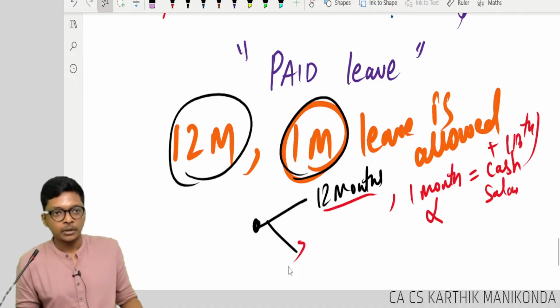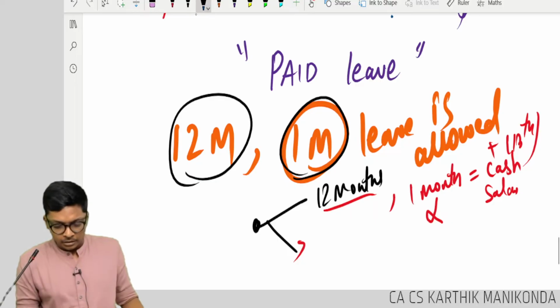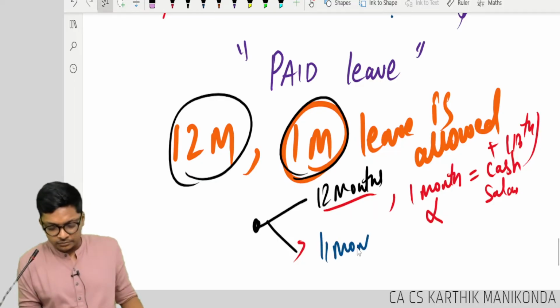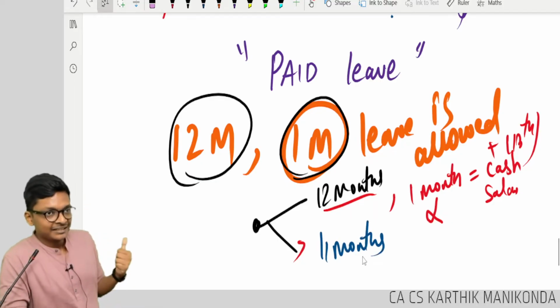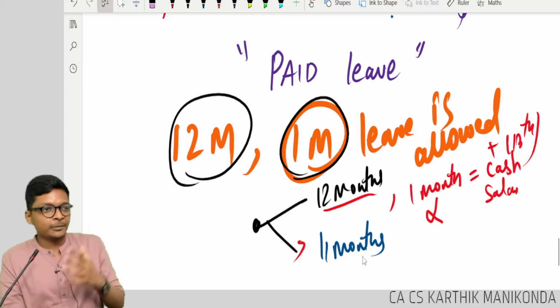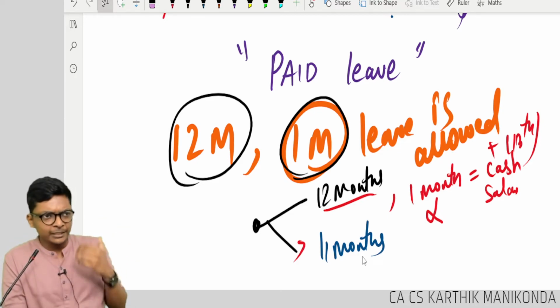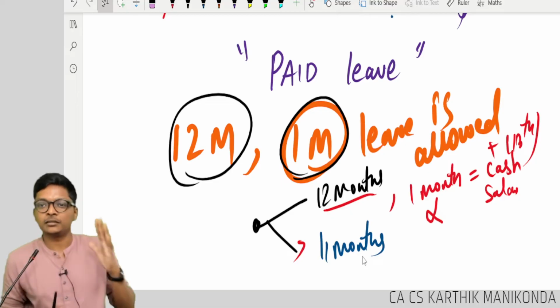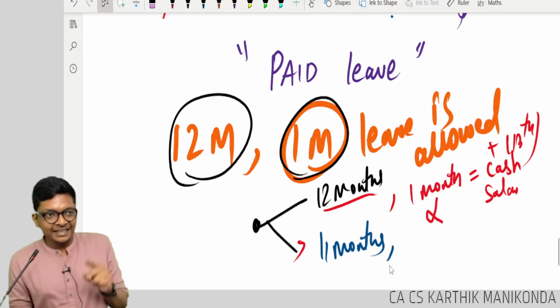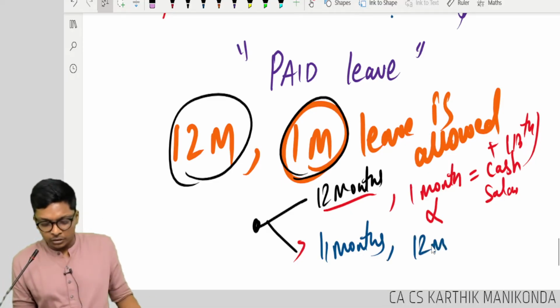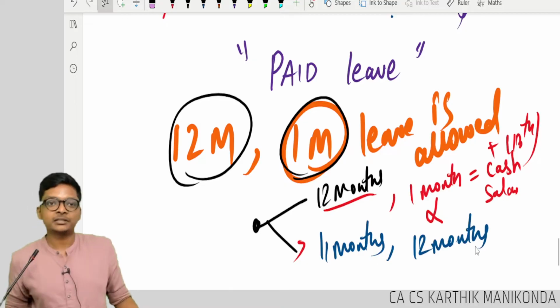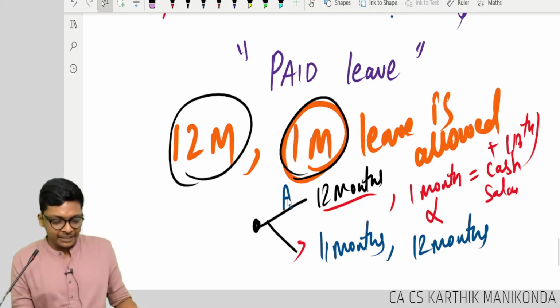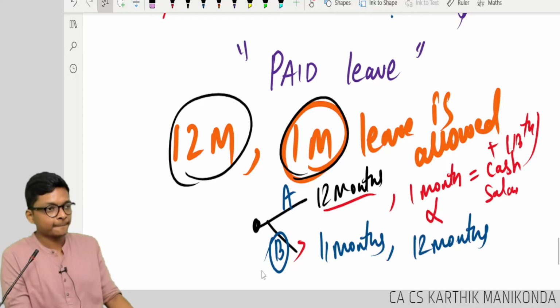Situation 2, he worked for 12 months. Okay, out of 12, he worked only for 11 months. He took the leave for 1 month, guys. Radharam is not a workaholic. Okay, he took the leave. But still, he got salary for 12 months. Now, option A, option B.